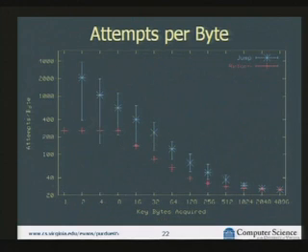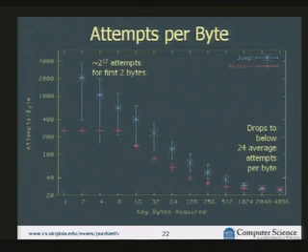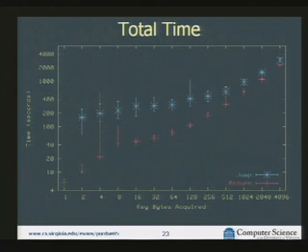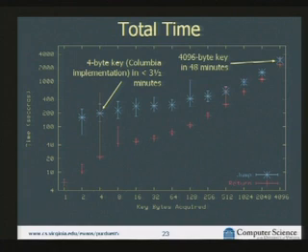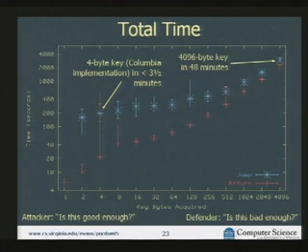OK. So what really matters to the attacker is not the number of attempts, but how long it takes. The time it takes is on this graph. We're able to get the 4-byte key in just under 3.5 minutes, and getting 4,096 bytes in 48 minutes. So does that seem good enough? How would we decide if that's good enough?